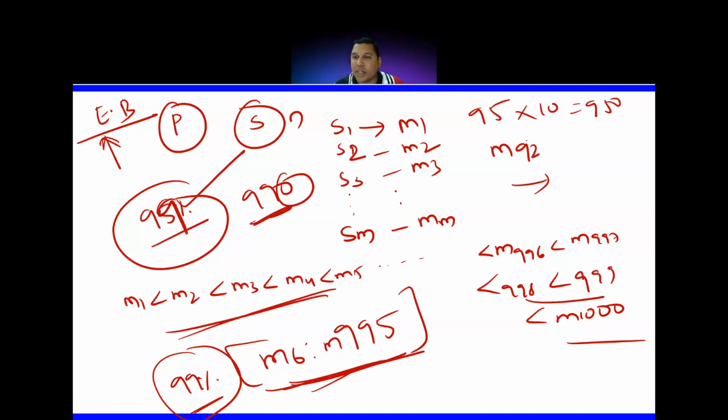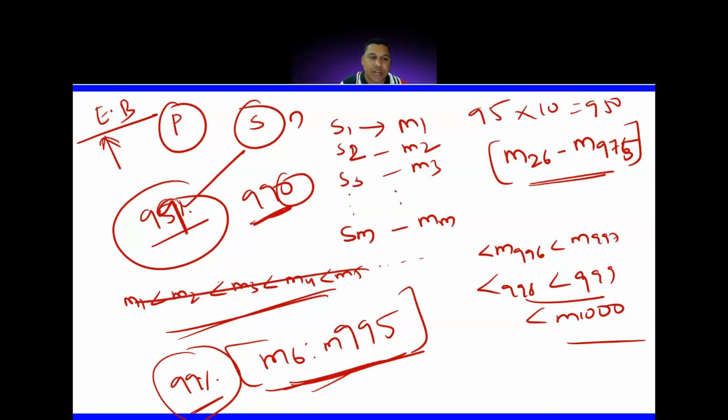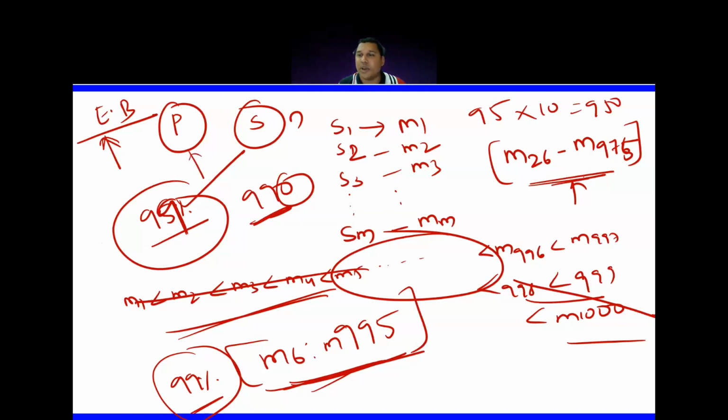So your confidence interval will be from the 26th value to the 976th value or 975th value. This will be your confidence interval, leaving 25 on the left-hand side and 25 on the right-hand side. The remaining will be your range. Then you will say that I'm 95% confident that the mean of this particular population can be between these values, or the median of this particular population can be in this interval range. Okay, so this is about estimation.